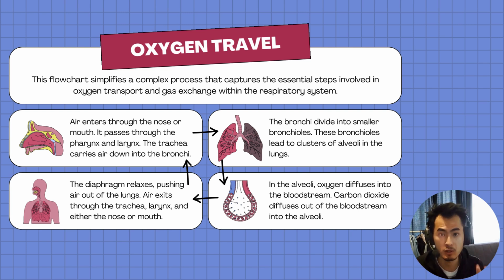So the most important thing you need to know about the respiratory system is that oxygen gets absorbed and carbon dioxide gas gets removed. That process is very important. That's the reason why our lung is so important to us. Without the lung, you are not able to facilitate this exchange of gases.